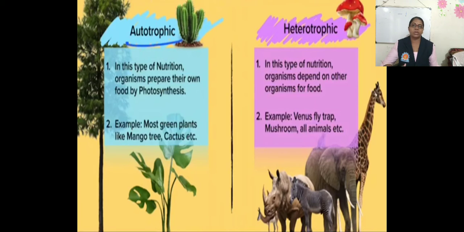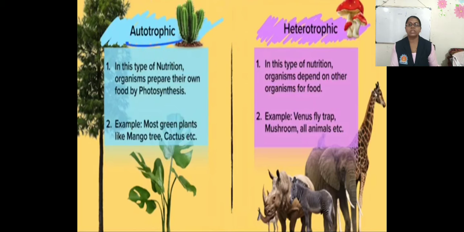Now next is heterotrophic nutrition. What is heterotrophic nutrition? In this type of nutrition, organisms depend on other organisms for their food. We know the meaning of heterotroph: the organism depends on others for its food. For example, Venus flytrap, mushroom, and all heterotrophic animals. So this is all about heterotrophic nutrition and autotrophic nutrition.